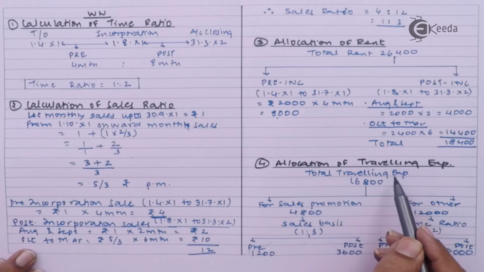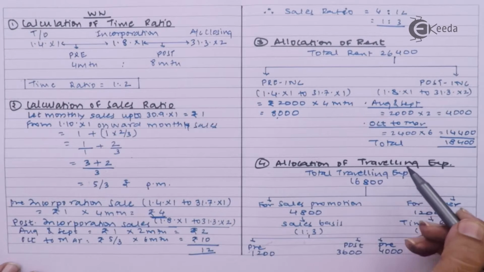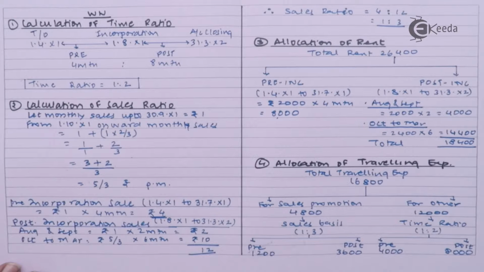So traveling expenses for sales promotion and traveling expenses for others. We have to be very careful. Wordings are traveling expense only. So we are assuming traveling expenses for sales promotion and others. For other, we are assuming it is fixed cost. Okay, so what is your total pre-incorporation traveling expenses?